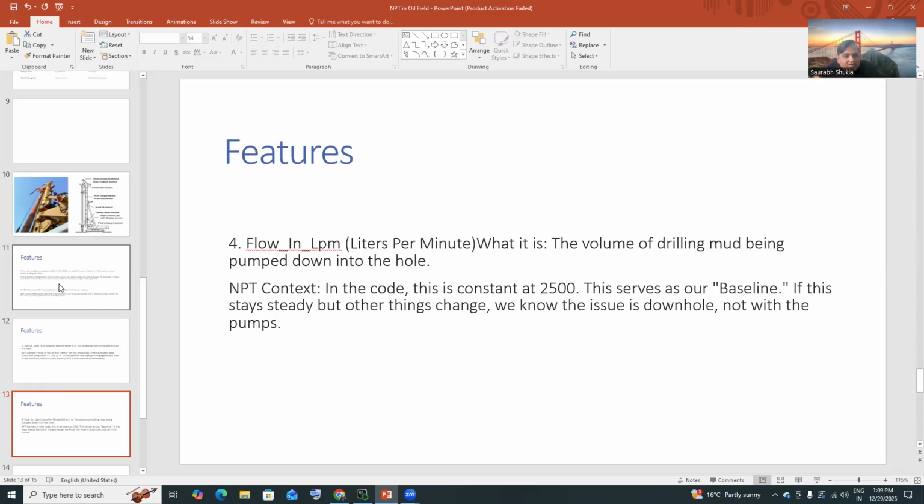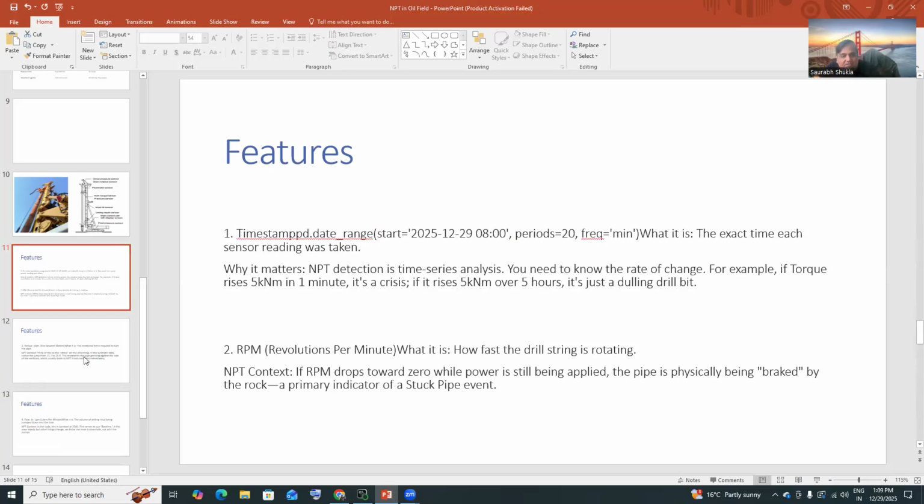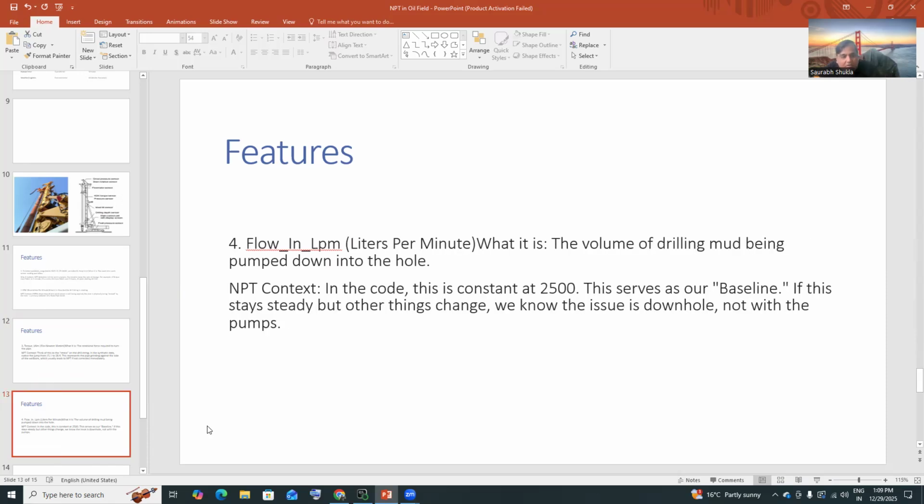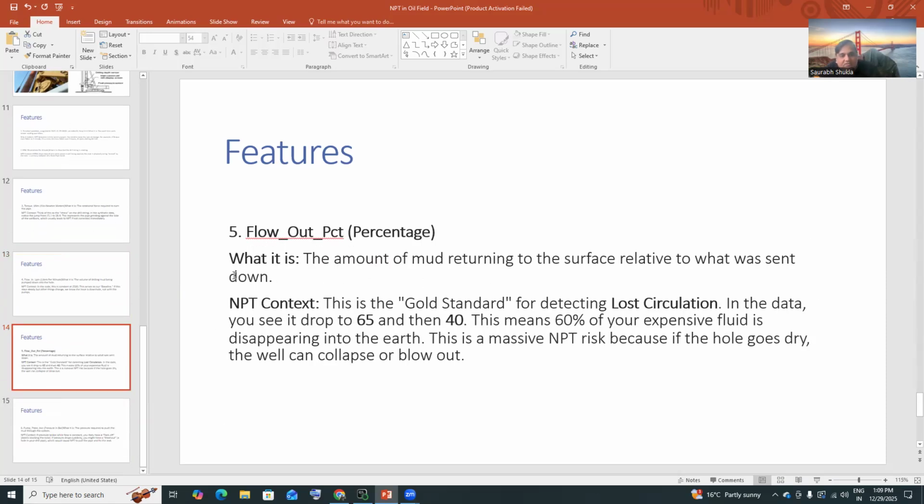See, these are the kind of measures we have to take, and we have to get this data from the sensors. So which data have I told you? First the timestamp. Second is the RPM. Third is the torque. Then the flow in liters. Then there is a flow out percentage, that is, how much is getting out. So if you see a drop from 65 to 40, it means 60% of expensive fluid is disappearing into the earth. That is a problem, and NPT might happen. The hole goes dry. So you have to make sure it should be 65 basically. That is the amount of mud returning to the surface relative to what was sent down, and we have to see that. And again this data is coming from sensors only.